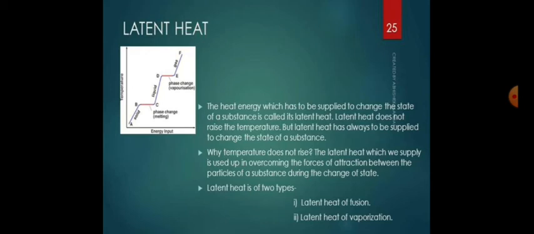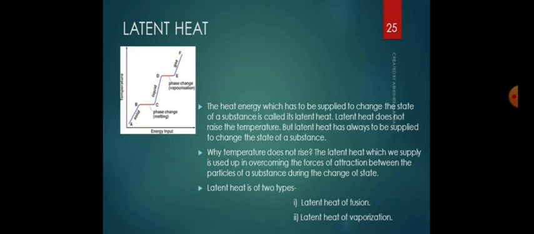There are two activities given in your textbook. I'll discuss the two activities because there are two types of latent heat. The first is latent heat of fusion and the second is latent heat of vaporization. Now, these two types will be explained in detail in the next class. For the time being, you just understand what latent heat is and what the reason behind it is. Why does the temperature not rise?